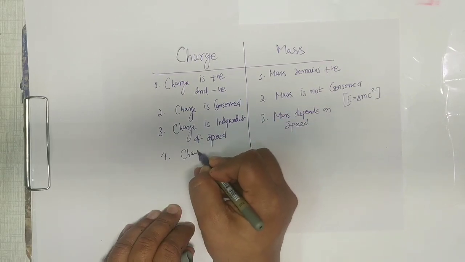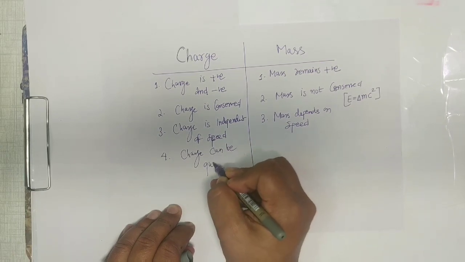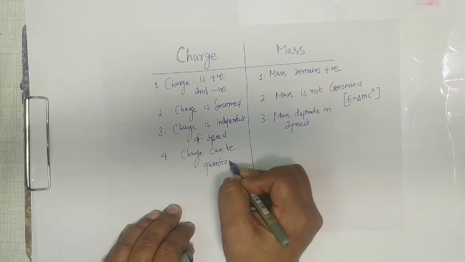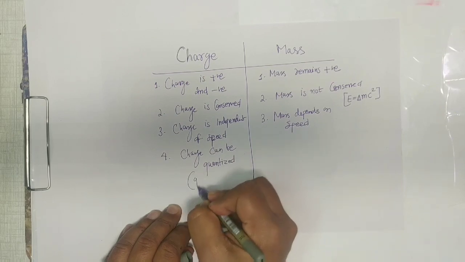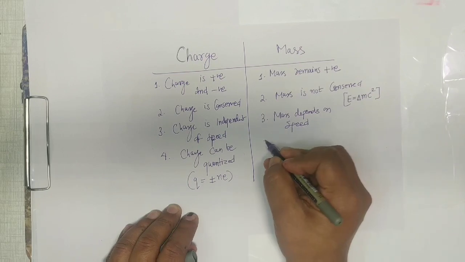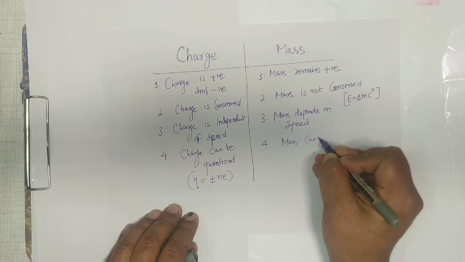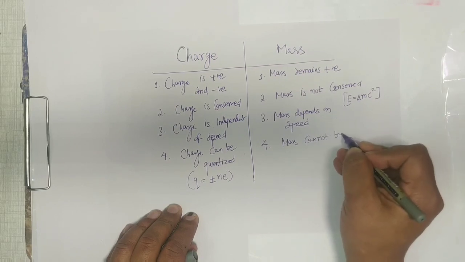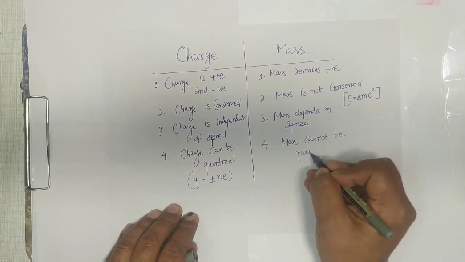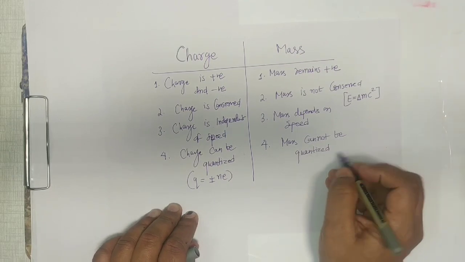Charge can be quantized. We have already gone through the quantization where we say that Q is plus minus Ne. But mass cannot be quantized. It remains continuous. It can't be discrete.